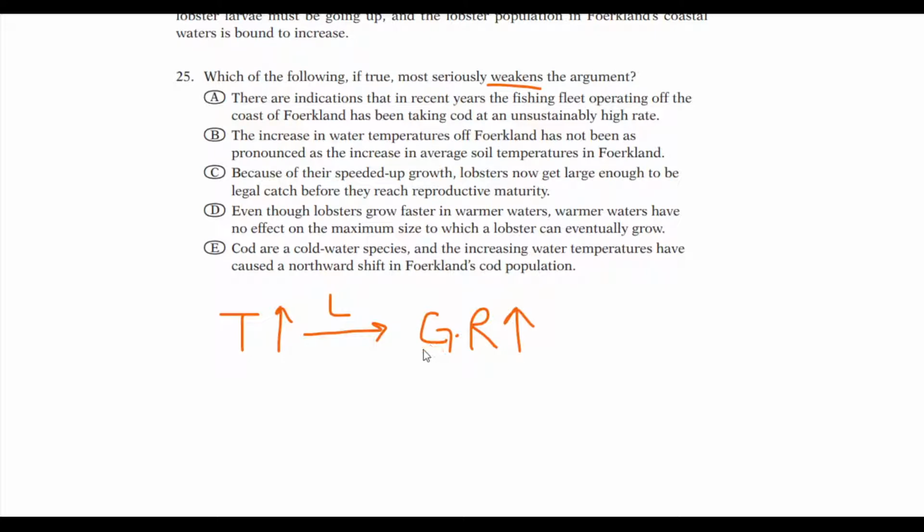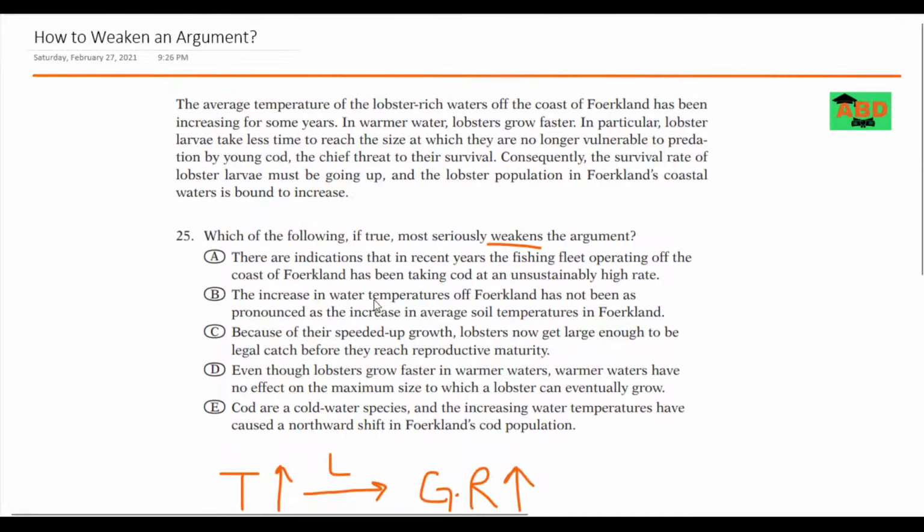Okay, so far so good. In particular, lobster larvae take less time to reach the size at which they are no longer vulnerable to predation by young cod, the chief threat to their survival.